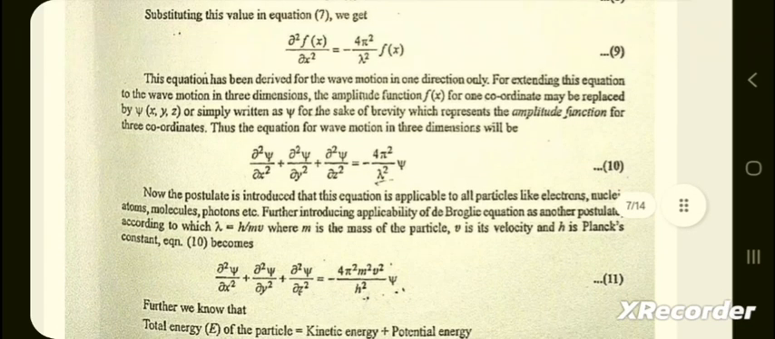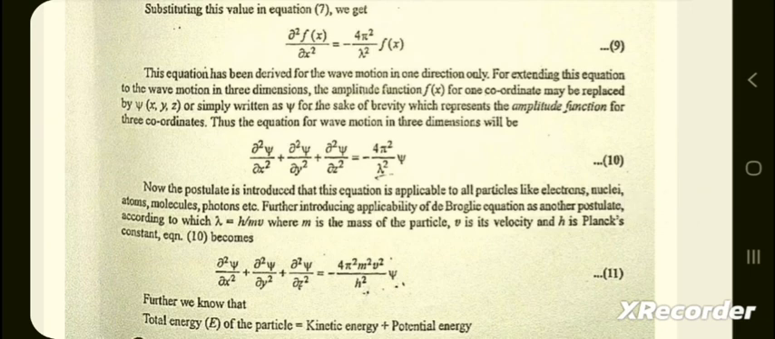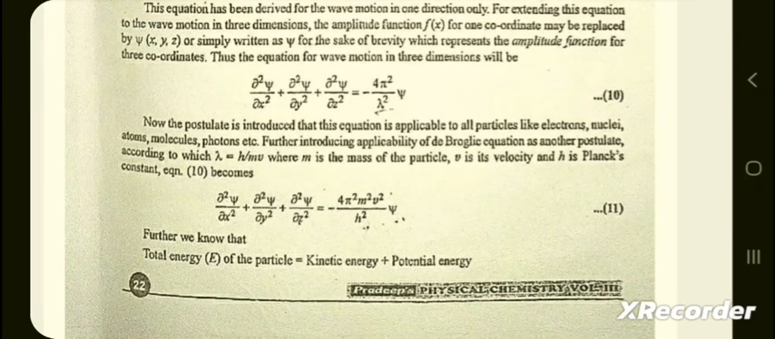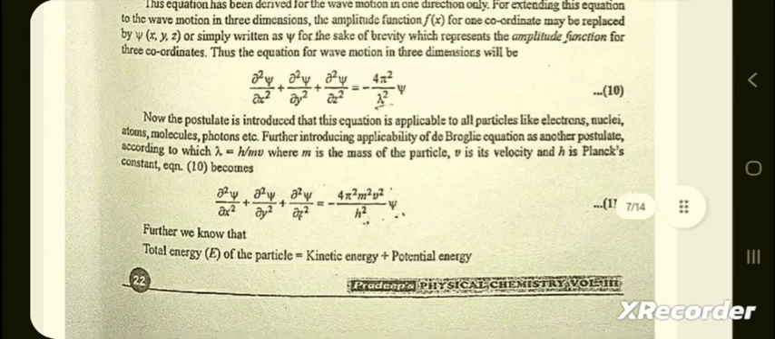This equation has been derived for wave motion in one direction only. For extending the equation to wave motion in 3 dimensions, the amplitude function for one coordinate may be replaced by psi(x, y, z), or simply written as psi for the sake of brevity, which represents the amplitude function for 3 coordinates. Thus the equation for wave motion in 3 dimensions will be del square psi by del x square plus del square psi by del y square plus del square psi by del z square is equal to minus 4 pi square by lambda square psi.